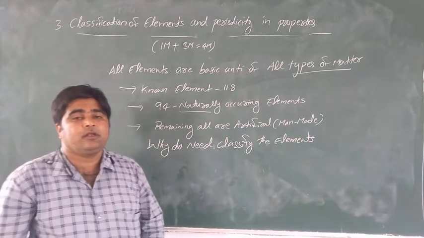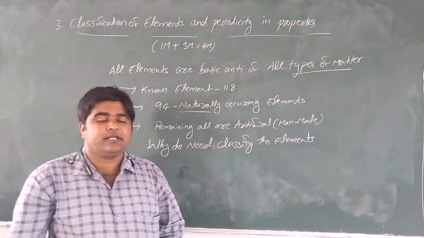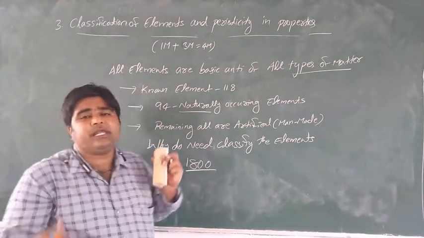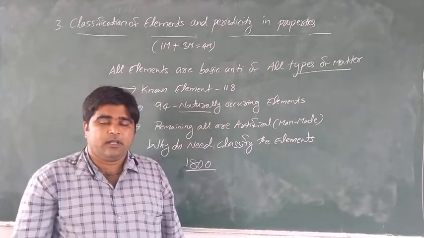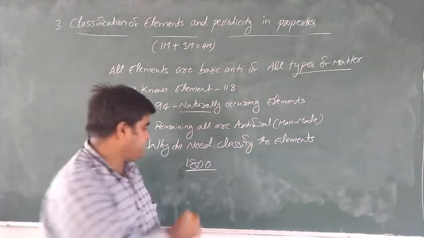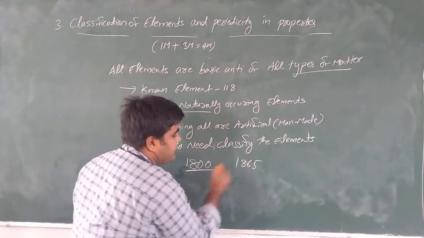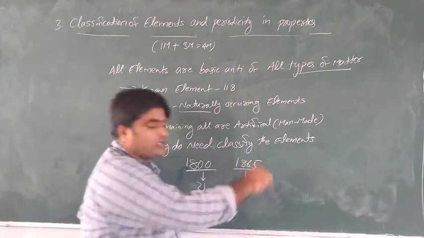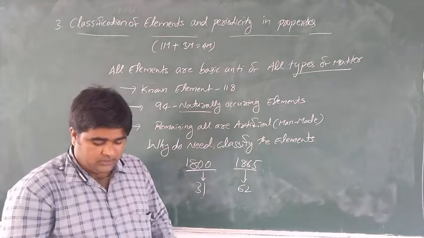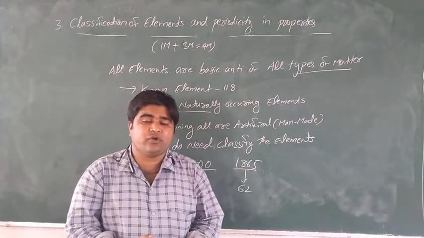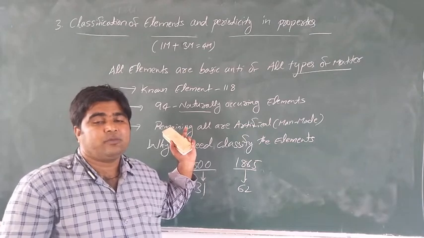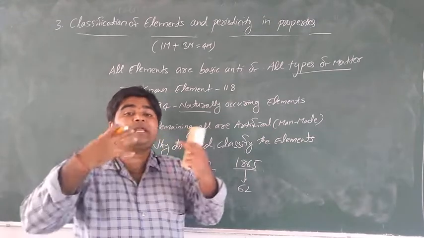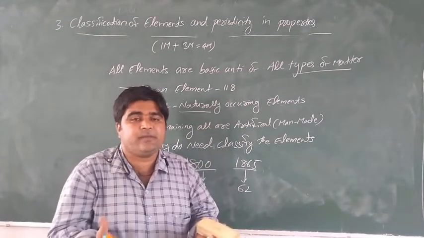In the 1800s, only 31 elements were known. After 65 years, that is by 1865, the number had doubled to 62 known elements. Many scientists put in efforts and discovered many elements, both natural and man-made.